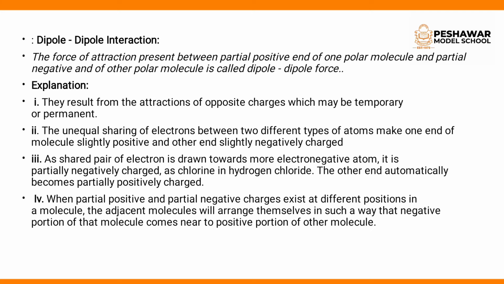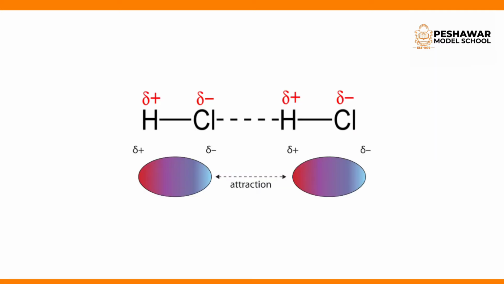What is dipole interaction? The forces of attraction present between the partial positive end of one polar molecule and the partial negative end of another polar molecule are called dipole forces. For example, look here, there are two molecules of HCl.